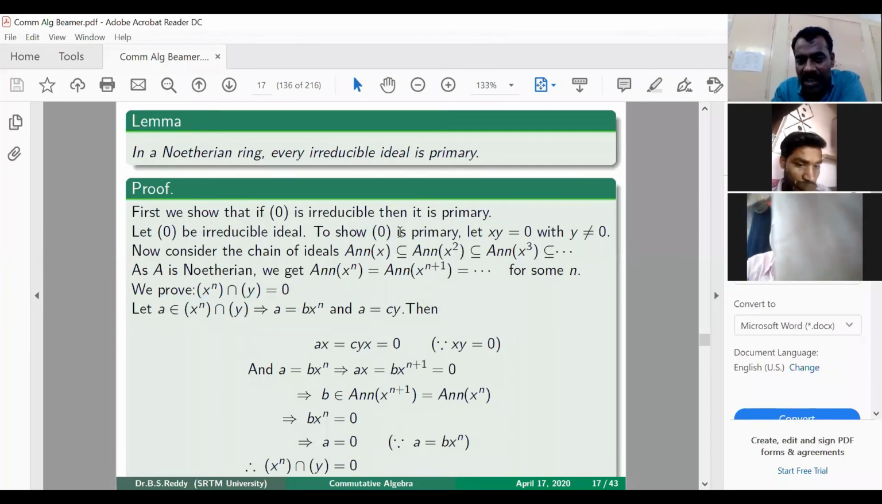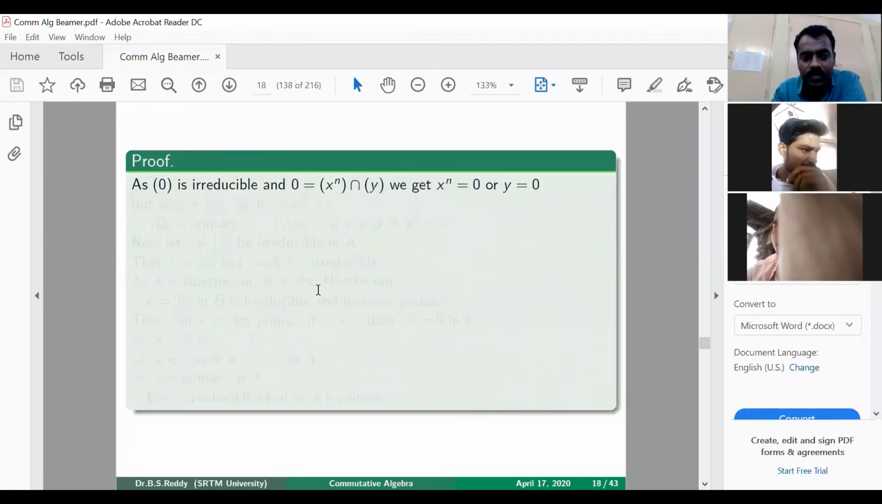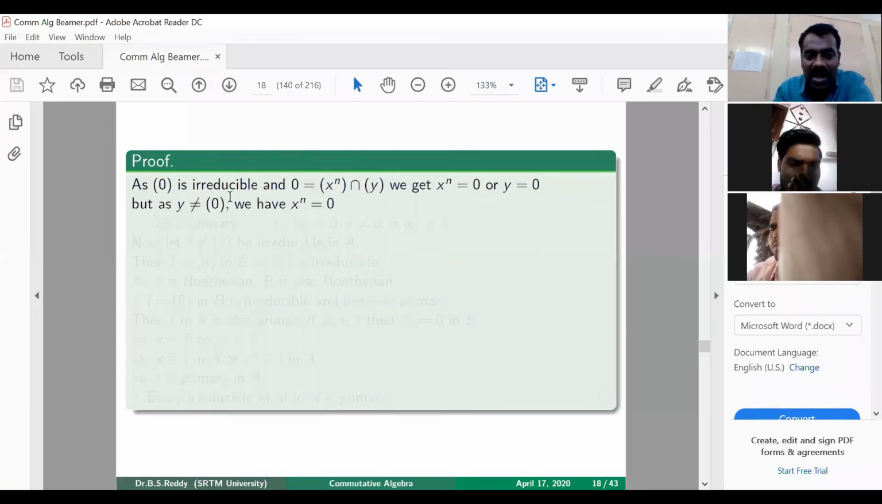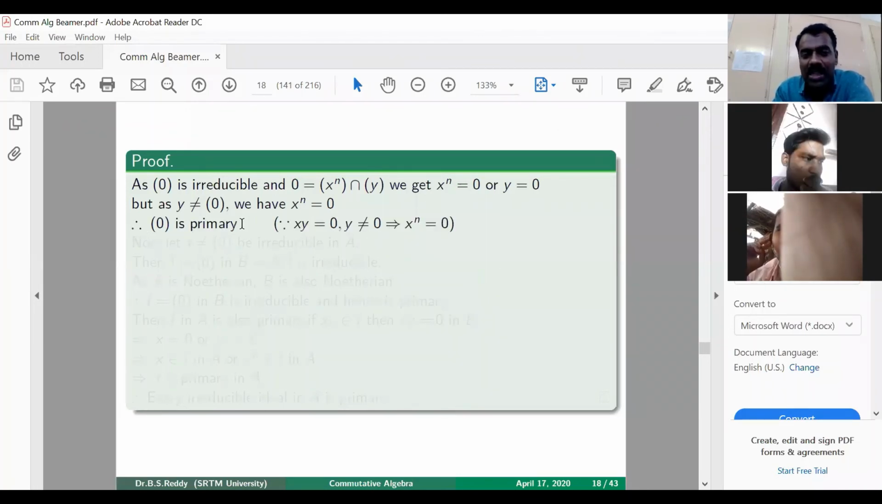Now use the fact that 0 is irreducible. By the definition of an irreducible ideal, if you can write it as an intersection of two ideals, then it should be equal to one of them, right? So as 0 is irreducible and 0 is the intersection of these two, we get that either x power n is 0 or y is 0. But our assumption is y is not equal to 0. So x power n is 0, right? So we have proved that x power n is 0. That shows that 0 is a primary ideal.